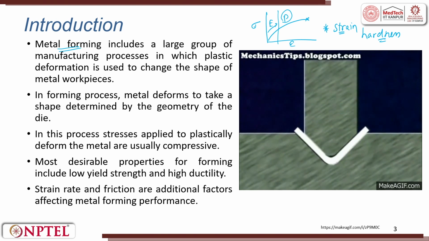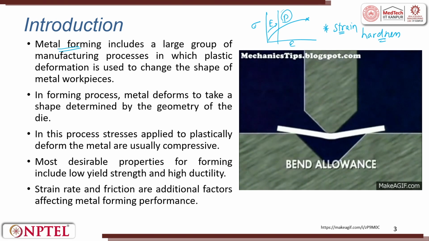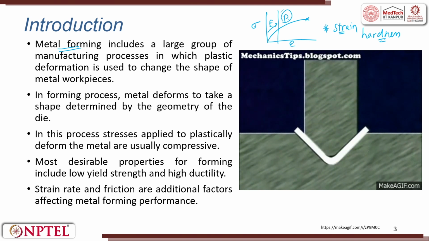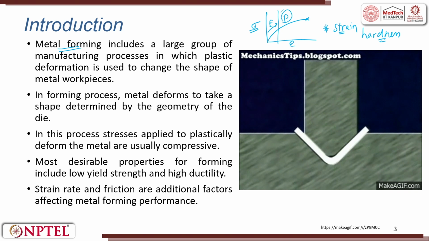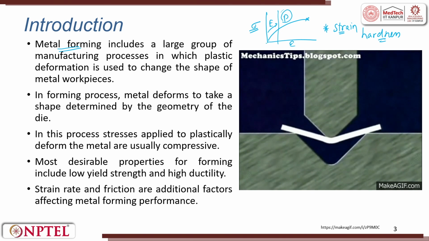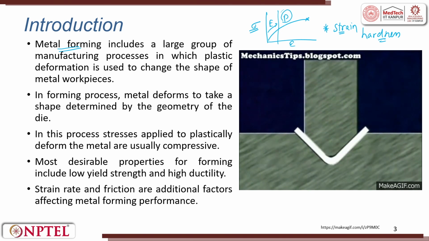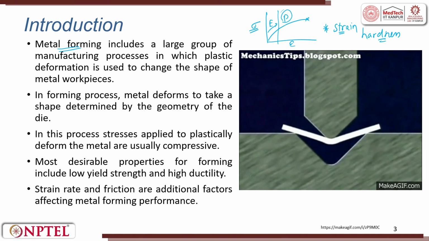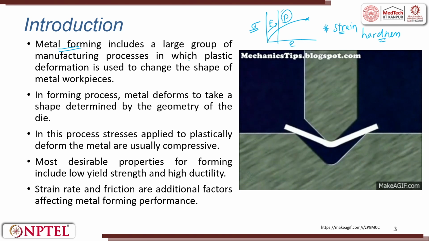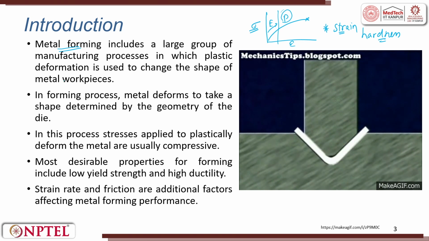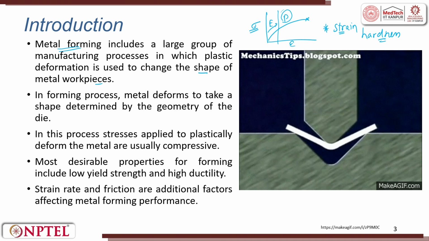In metal forming, we work in the plastic region. It is very clear, you have to apply so much stress to get the strain. What is the strain? The strain can be elongation in one direction or in the cross direction. So, plastic deformation is used to change the shape of the metal piece.